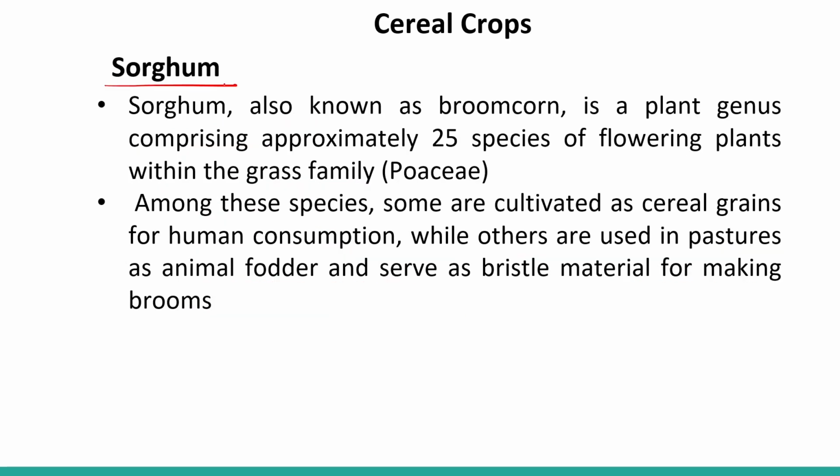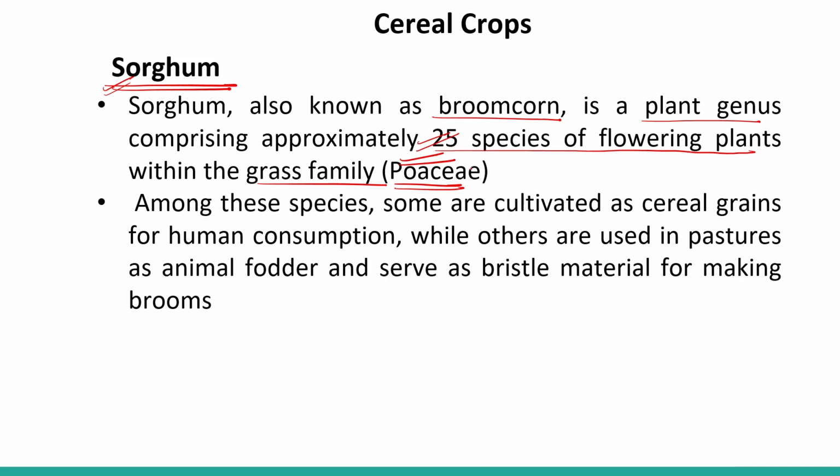Sorghum, another cereal. This is also an important millet, also known as broom corn, and is a plant genus comprising approximately 25 species of flowering plants within the grass family, that is Poaceae. So this sorghum belongs to the family Poaceae, and it has 25 different species of flowering plants.